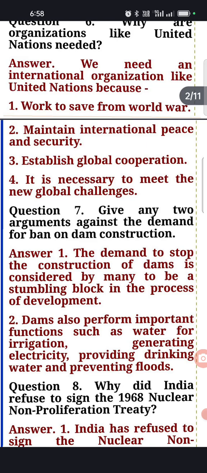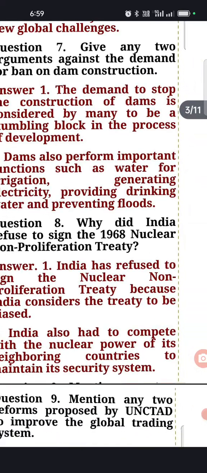Okay, but some people think that these dams may be considered a stumbling block in the process of development, because only a few segments of society have been getting the benefits of the dams, and not all the farmers or all the segments of society are getting the benefits from the dam. So this is the seventh question. Now come to the eighth question.